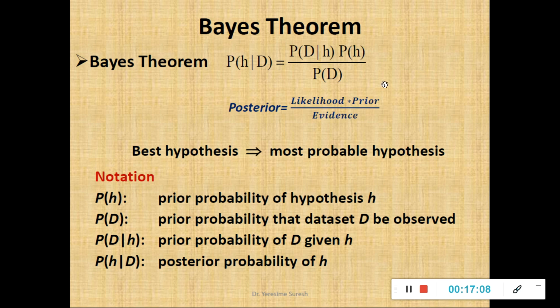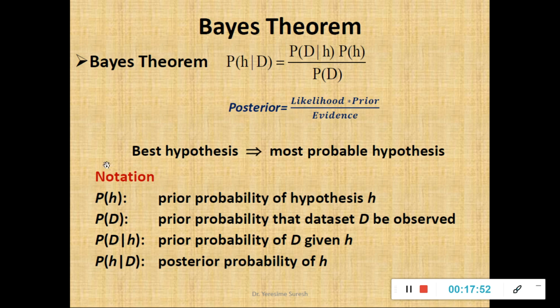So for any given problem under Bayesian classifier or classification models, I am supposed to find the posterior probability by using likelihood, prior probability and evidence. I am supposed to find the posterior probability for all the attribute value pairs in the target function. Say for example, if I am talking about student data, the target function will be pass or fail. So for pass as well as fail, or student will attend the class or not, yes or no, 1 or 0, pass or fail, I am supposed to find the posterior probability. Any class label having the highest probability value will become the best hypothesis. We'll solve the problems, then probably we'll get a better understanding of it.